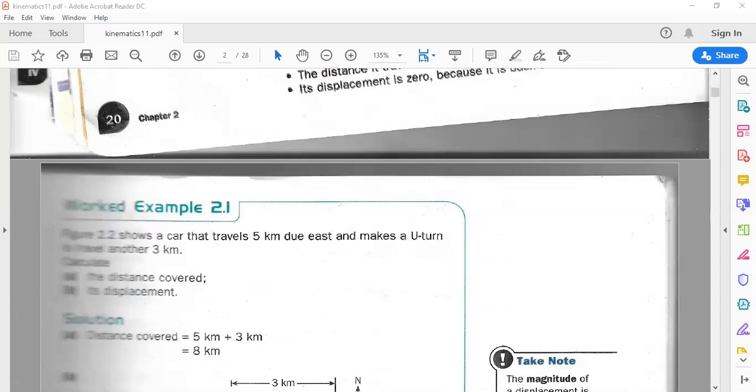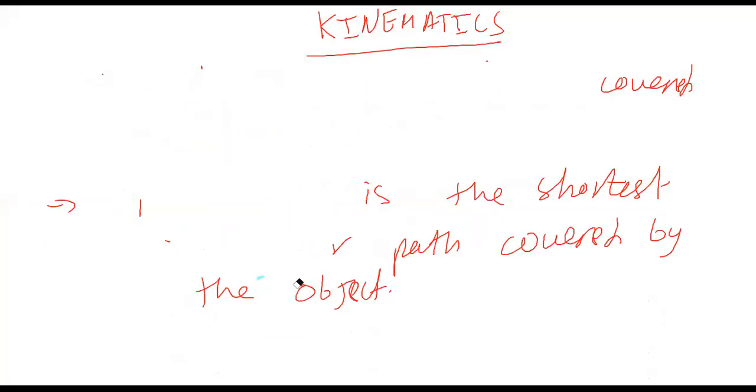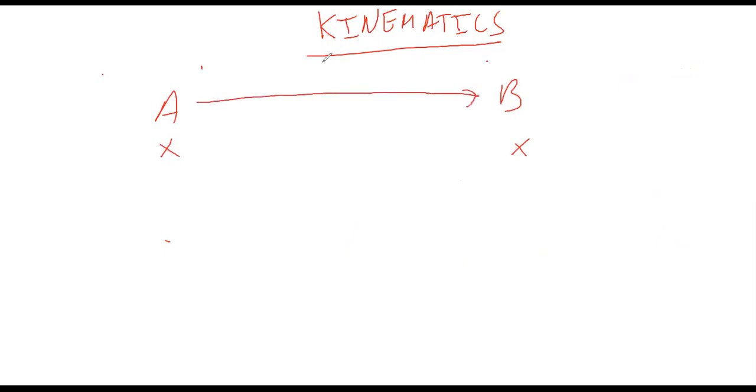Okay. Now everybody should keep the definition of distance and displacement in mind, and you have to tell me the answer. This point A, this point B, and the distance between point A and point B is 5 kilometers.